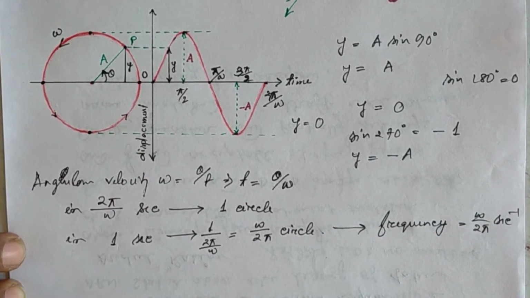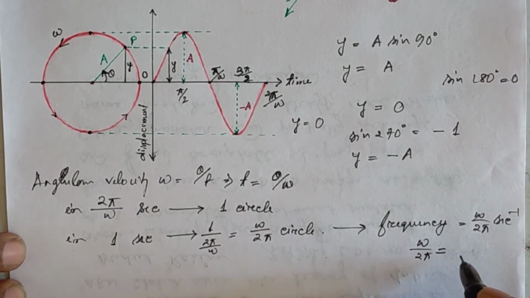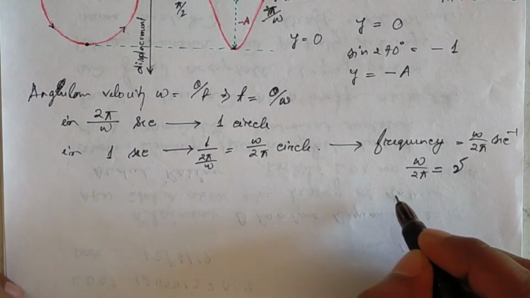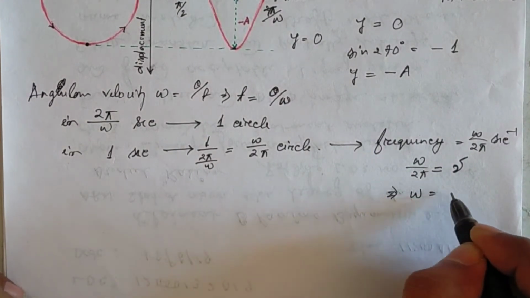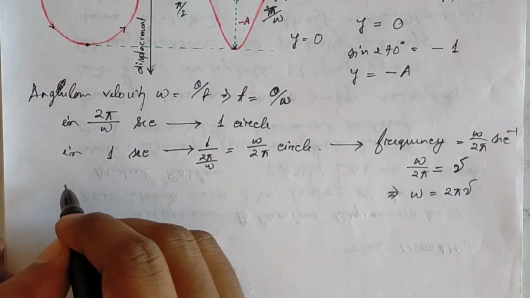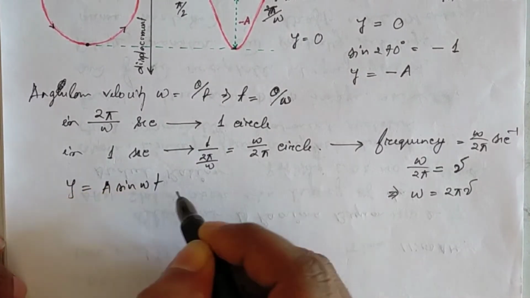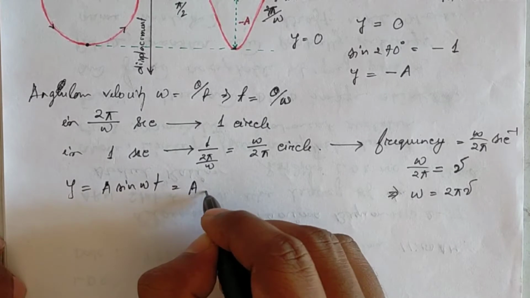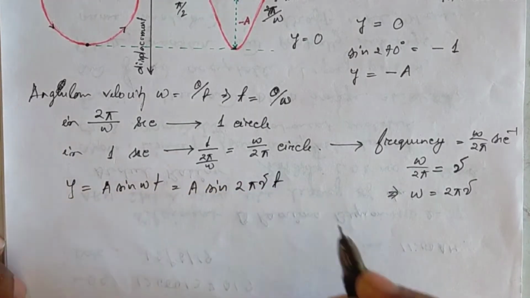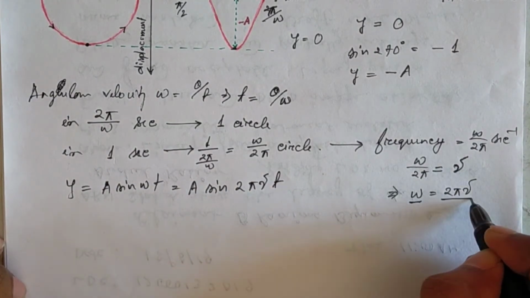So ω/2π is the frequency, denoted by ν. So ω will be 2πν. Again I will write y = a sin ωt, and we can write sin 2πνt, that means ω is equal to 2πν.